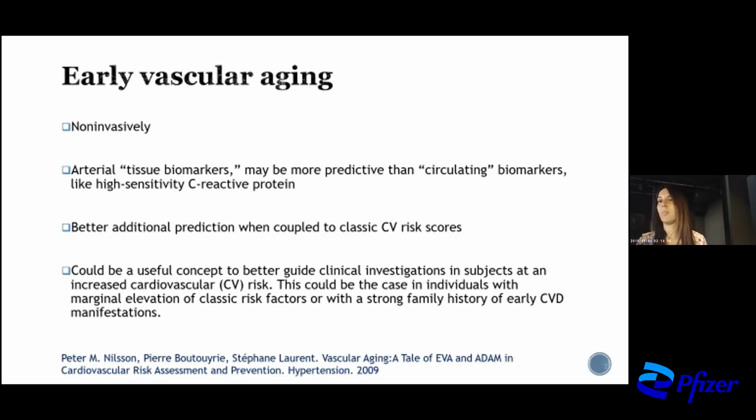So why is it important to talk about early vascular aging? Is it useful or not? And of course it is useful. First of all, it is a non-invasive way to determine target organ damages. And it seems to be an arterial tissue biomarker that may be more predictive than the circulating biomarkers and may add better additional prediction when coupled to the already known and classic cardiovascular risk scores.